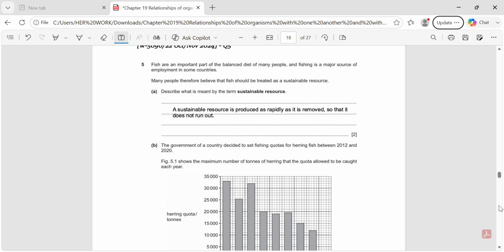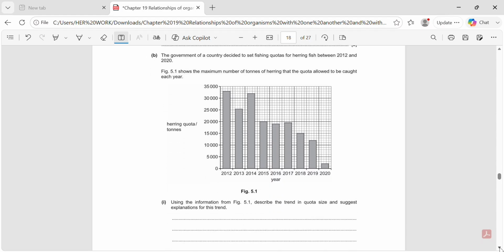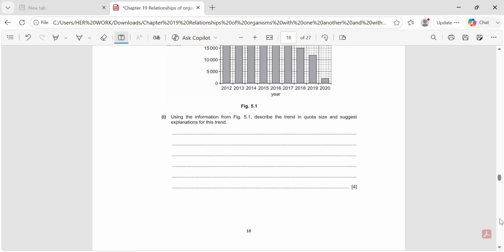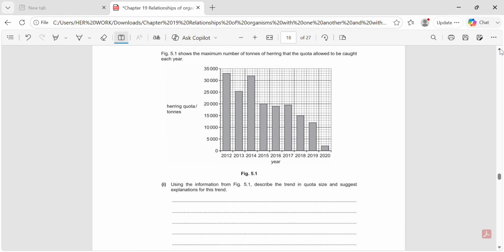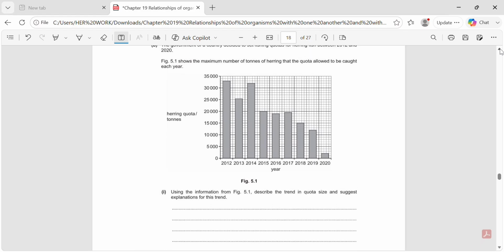The next question gives figure 5.1, which shows the maximum number of tons of herring that were allowed to be caught each year between 2012 and 2020. If we observe the graph carefully, the overall trend shows a sharp decline in the fishing quota. The quota starts at about 33,000 tons in 2012, falls over the following years with only a brief increase in 2014, and finally drops to about 2,000 tons in 2020. The question asks, using the information from figure 5.1, describe the trend in quota size and suggest explanations for this trend. Whenever you answer a graph question, first describe the trend and then explain the possible reason behind it.